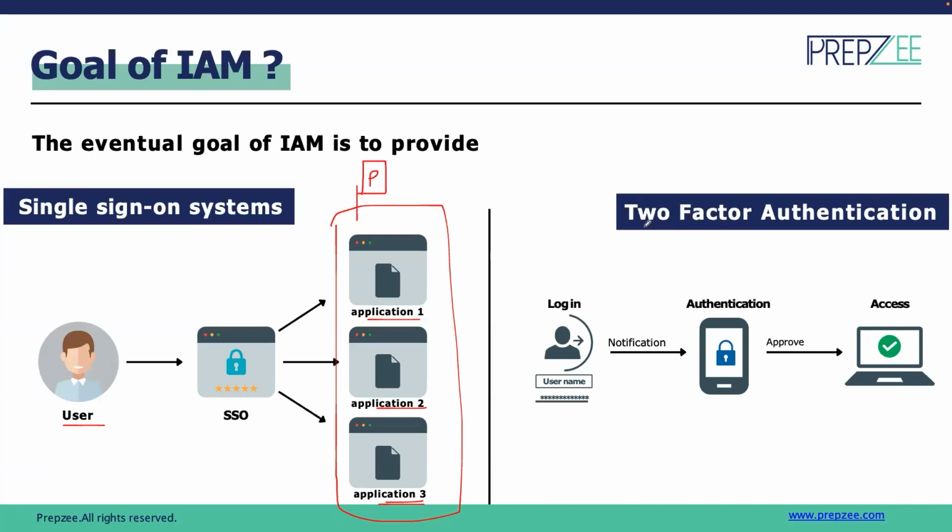And then we define the 2-factor authentication. That means using the account. For example, when we add any user, we generate the login credentials for that user. And using those login credentials, the user can log into the account.